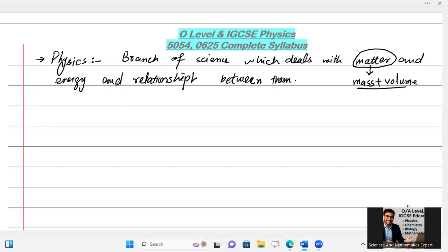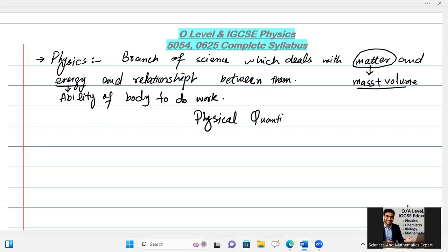On the other end, there is another thing that is called energy. The ability of a body to do work is called energy, measured in joules. But here we will first go through the physical quantities, according to our basic first topic.